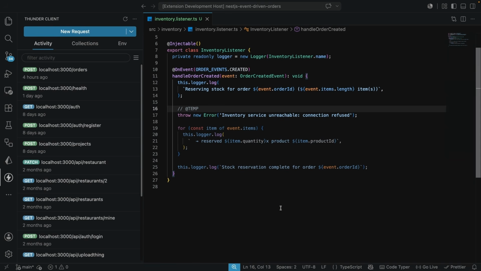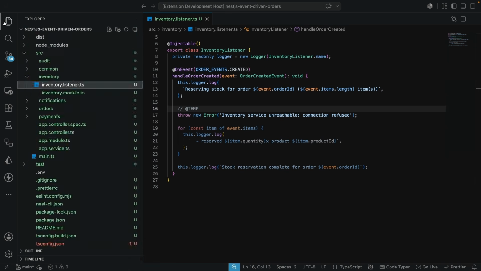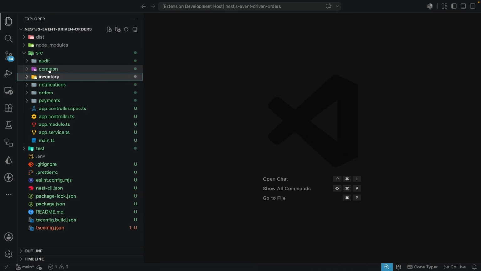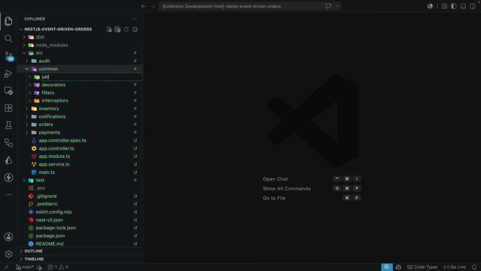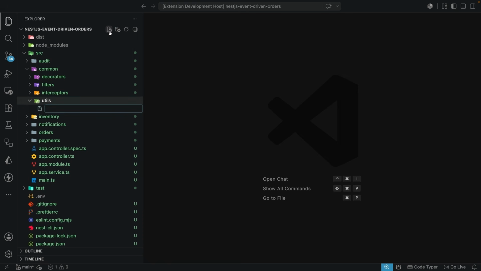I'm going to close this, and I'm still going to leave this over here, and here we're going to be creating a new file, right inside the common folder. Here in the common folder, we are going to be creating a new folder for utilities. So this is going to be called utils, and here we're going to be creating a new file, which is the safe-listener.utils.ts file.